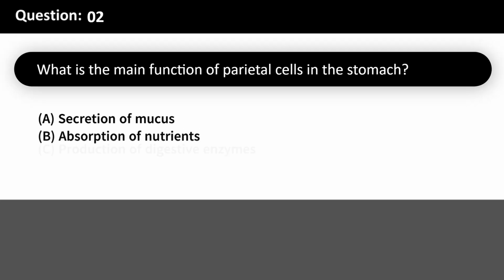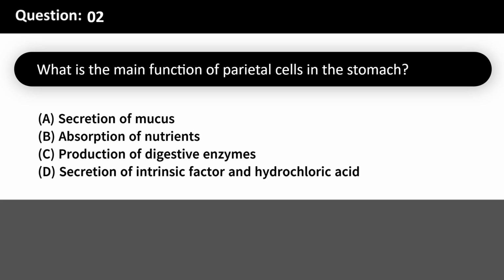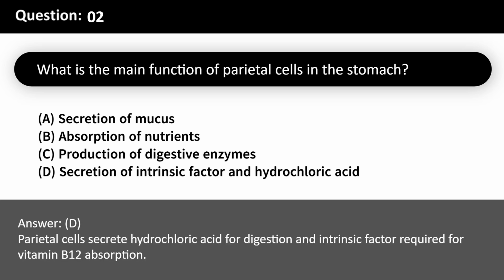What is the main function of parietal cells in the stomach? A. Secretion of mucus. B. Absorption of nutrients. C. Production of digestive enzymes. D. Secretion of intrinsic factor and hydrochloric acid. Answer, D. Parietal cells secrete hydrochloric acid for digestion and intrinsic factor required for vitamin B12 absorption.